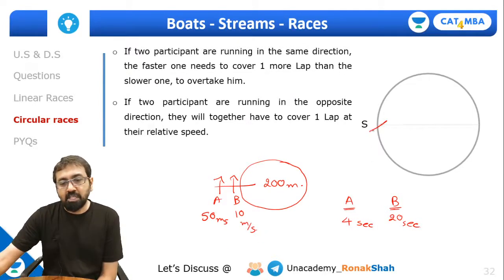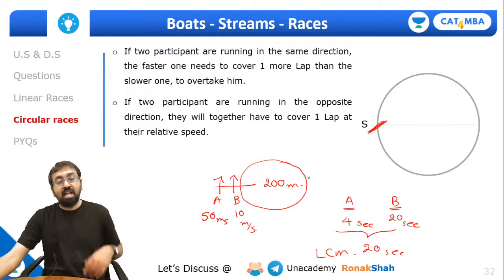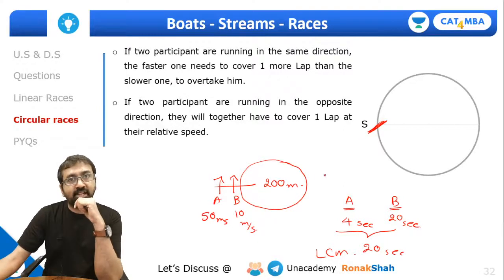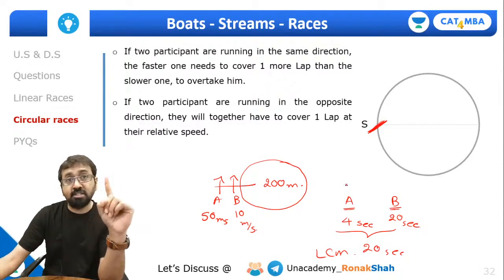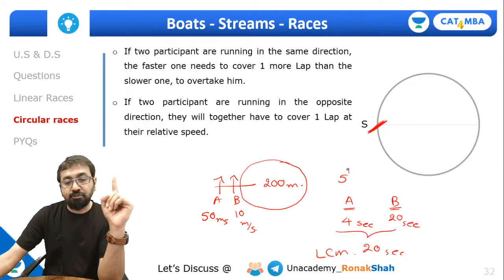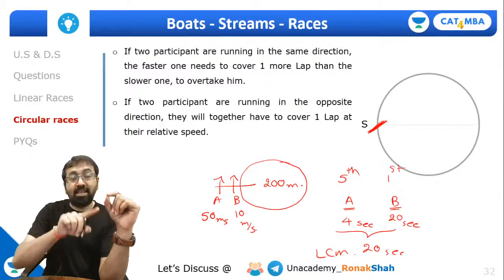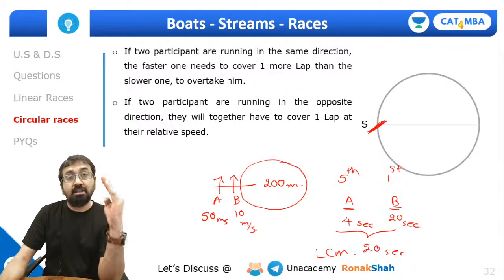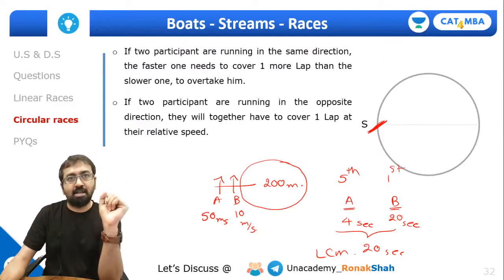So when they are meeting over here, what is the LCM of this? It's going to be 20 seconds. LCM is 20. So both of them will be together at the starting point after 20 seconds, right? Now, please understand, when they are meeting over here at the starting point for the first time, A is coming for the 5th time while B is coming for the first time. That is, B has completed just one lap while A has completed 5 laps. That means A has gained 4 laps over B when they are meeting at the starting point.